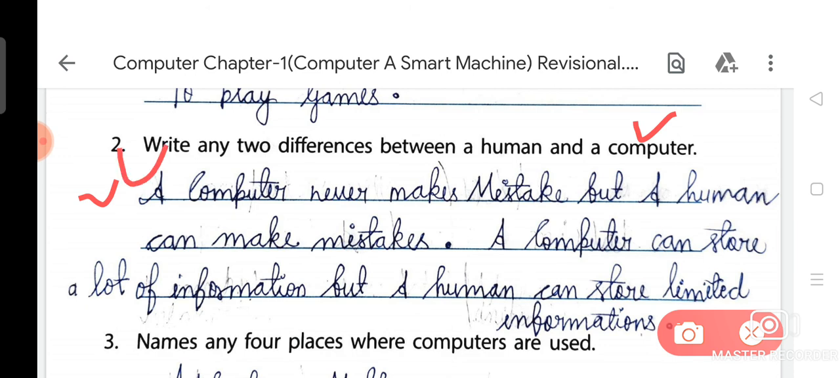So a computer never makes mistakes but a human can make mistakes. And the second difference between a computer and a human is that a computer can store a lot of information but a human can store limited information.